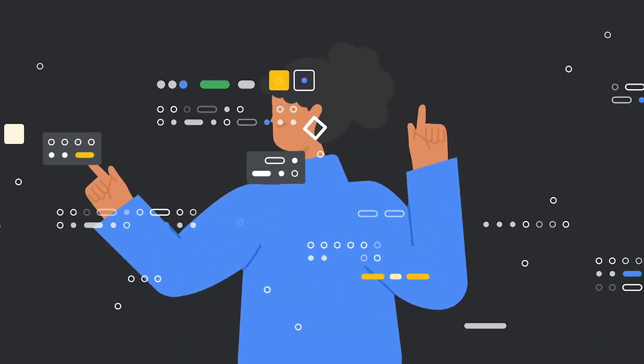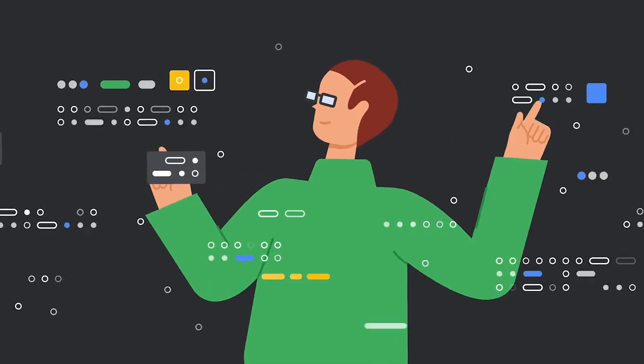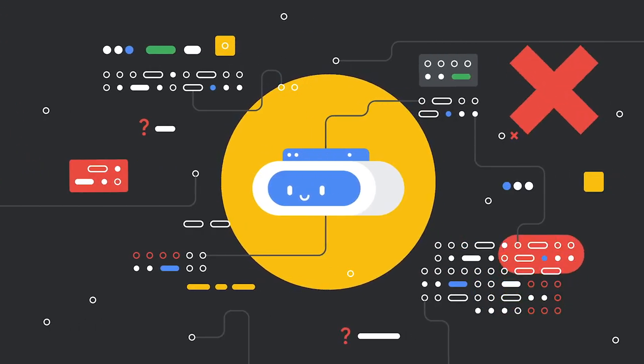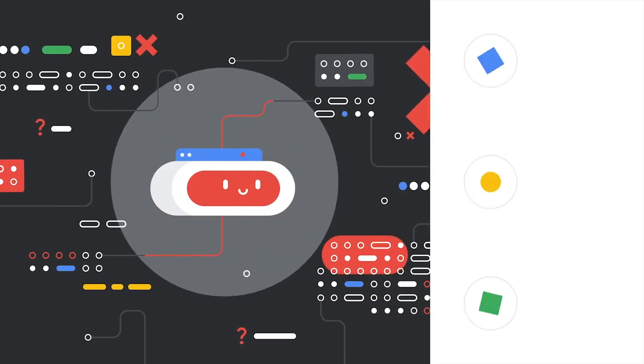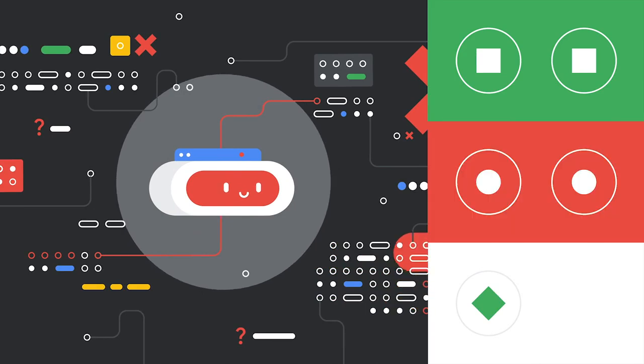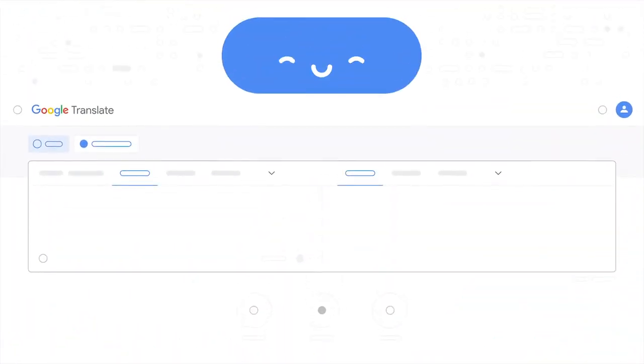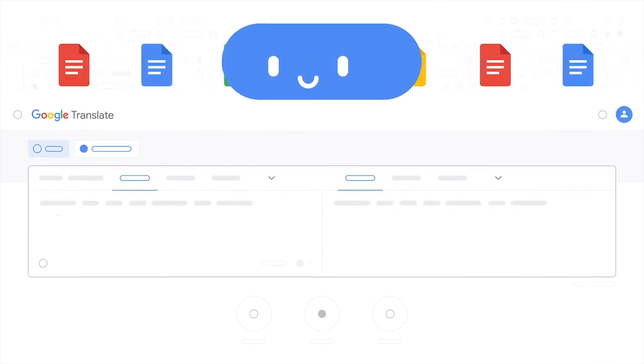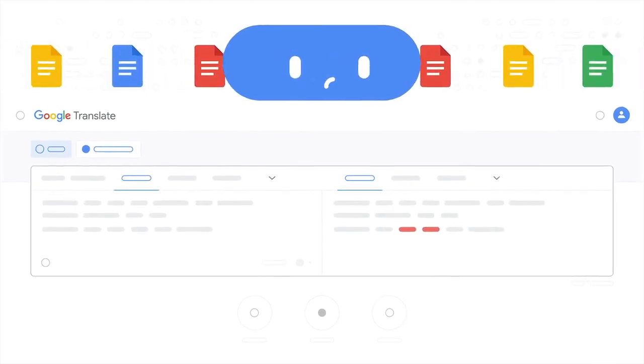It's programmed by humans who might make mistakes when they program it. And since AI learns by looking at data, it can make mistakes if it doesn't get enough data. This is why it's often important for humans to work with AI so they can check what it's doing. Google Translate is an AI tool that learns from hundreds of millions of already translated documents on the internet, but the translations aren't always perfect.